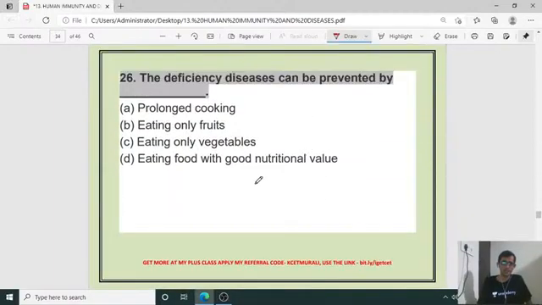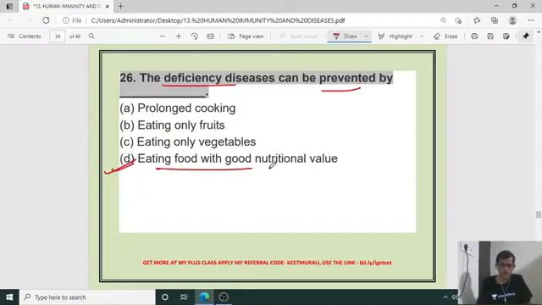Then, deficiency diseases can be prevented by what? How can we prevent deficiency disease? Prolonged cooking, eating only fruits, eating only vegetables, or eating food with good nutritional value. So what is deficiency? It is a lack of nutritional value, isn't it? So for 26, D is the right answer.